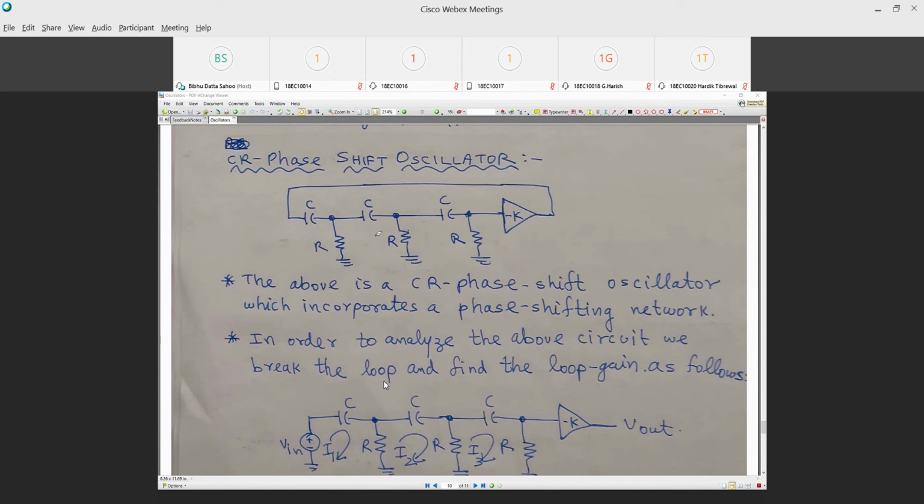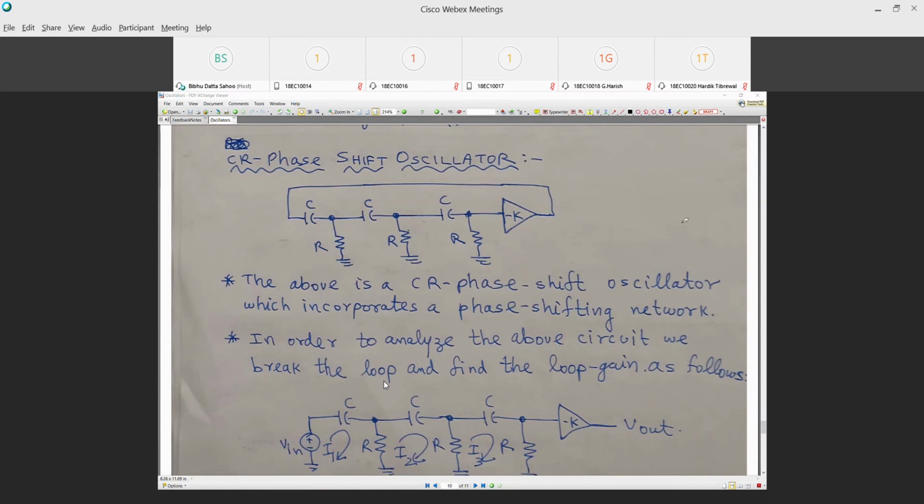But if I have three RCs and each one is giving me 60 degrees of phase shift, keep in mind an RC can give me a maximum of 90 degrees of phase shift at infinite frequency. Realistically, 60 degrees is a good enough thing that I can realize with a particular size of R and C, and at some frequency I will certainly get 60 degrees. So I can put three of these RC networks and get 180 degrees phase shift here, and then put a minus sign over here, which is doing the negative subtraction, and get another 180 degrees. So in total I can get 360 degrees.